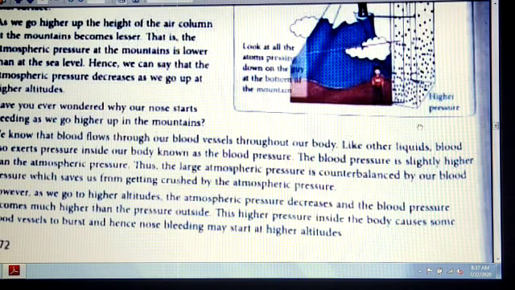As we go to higher altitudes, the atmospheric pressure decreases and blood pressure becomes higher. This higher pressure inside the body causes some blood vessels to burst, and hence nose bleeding may start at higher altitudes. Even in schools, you must have seen that some students, during extreme summer months, their nose starts bleeding.